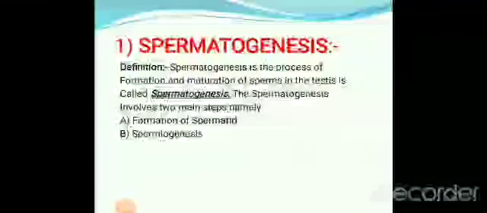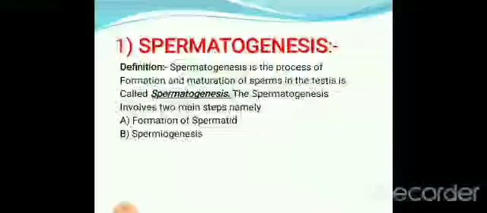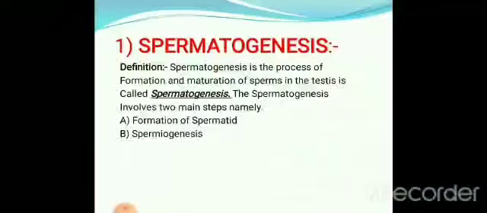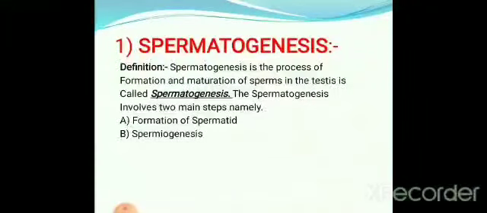First is spermatogenesis. The spermatogenesis process takes place only in the males, not in the females. In the females there is another process, that is oogenesis. Gametogenesis means the process of formation of gametes.